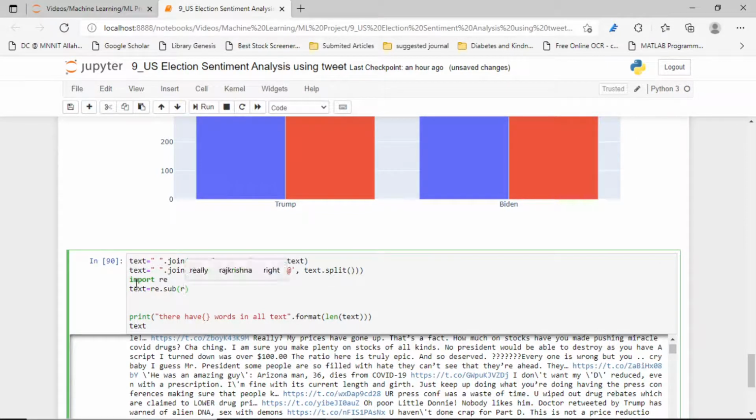Read that line, and we have to find the HTTP pattern and substitute it using plus.